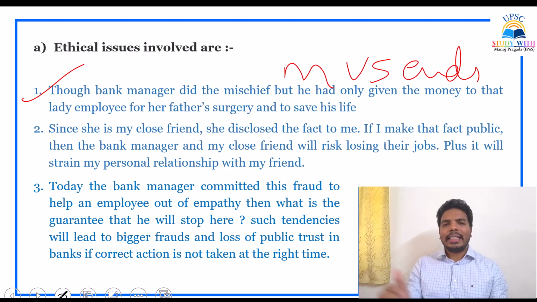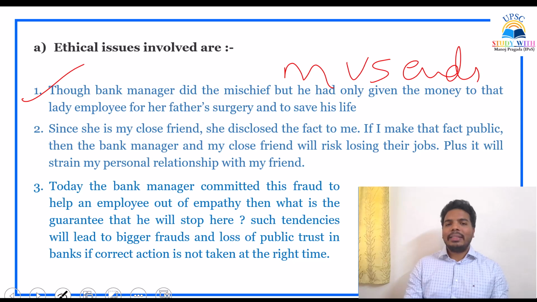How will the bank manager take money from my account, even though it is a dormant account? Not an issue. But how will you withdraw that money? That's what I am mentioning. Though the bank manager did the mischief, he had given the money to that lady employee. He wanted to help her, to save her father's life.